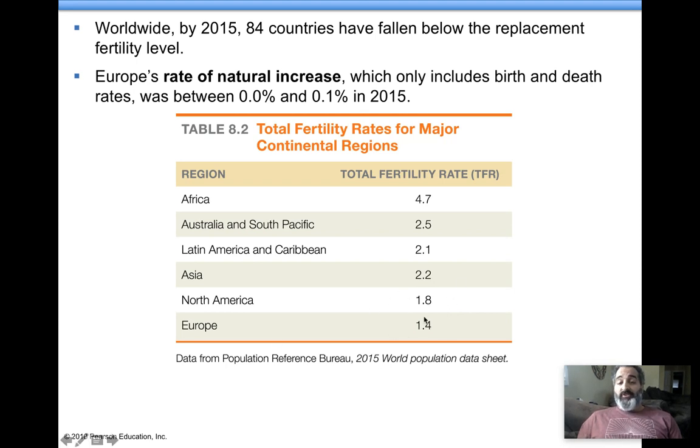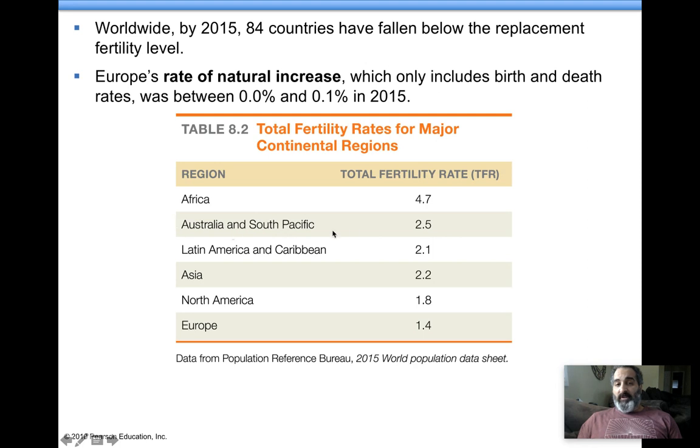It's kind of like the tragedy of the commons. Third world countries, lower socioeconomic places, they're having more children than they should, okay, for the sake of the earth. And then they're leaving those countries and trying to come to places like Europe and North America to have a better life, okay? So you'll see here, look, Australia and South Pacific.